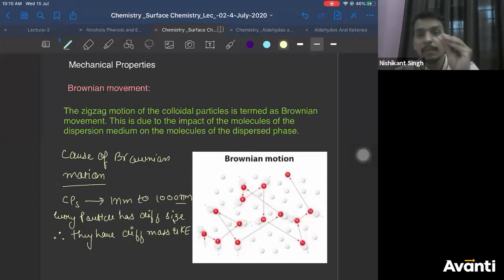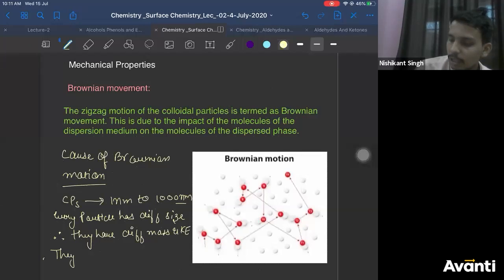Since it has different mass, when the solvent molecules come and hit, let's say this is a lighter particle, small size. Solvent molecules come and hit this particle, so it travels more distance. This is a heavier particle. The dispersion medium molecule or solvent molecule comes and hits this particle, and it will travel less distance. So therefore, they experience unequal collision.